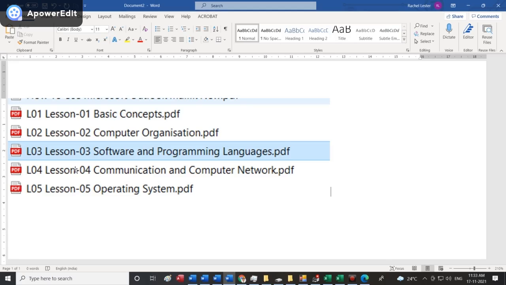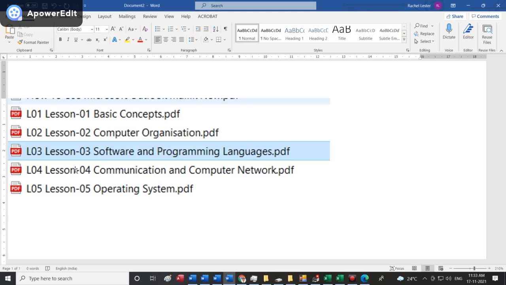Can one of you read what you have written? Basic concepts, computer organization, software and programming languages, communication and computer network, operating system. No, that is not the way I told. Give me your pen, ma'am. Okay, the main heading is called computer fundamentals. The computer fundamentals consists of 5 lessons. They are as follows.